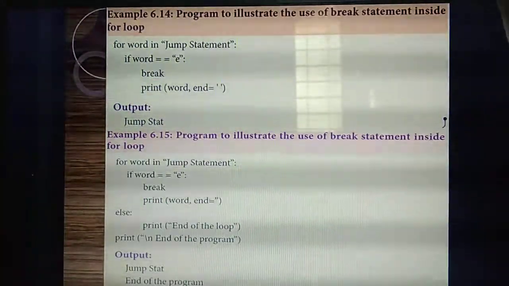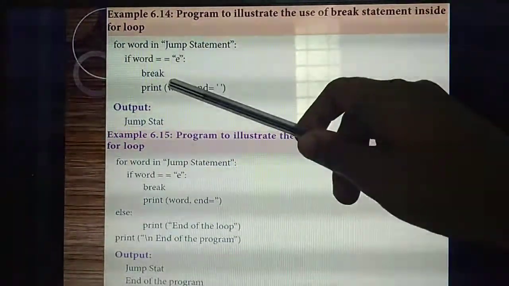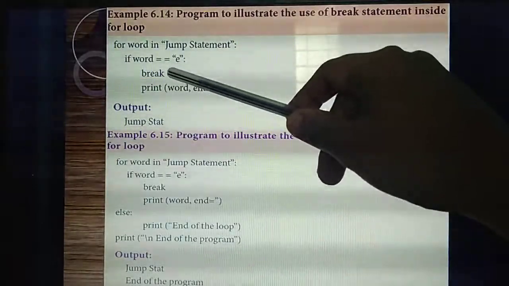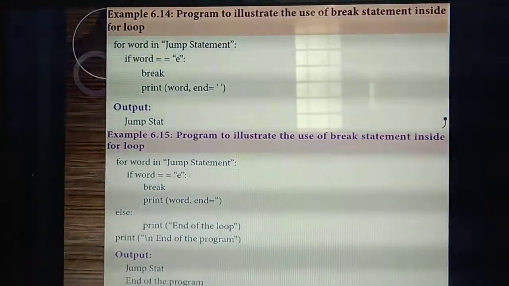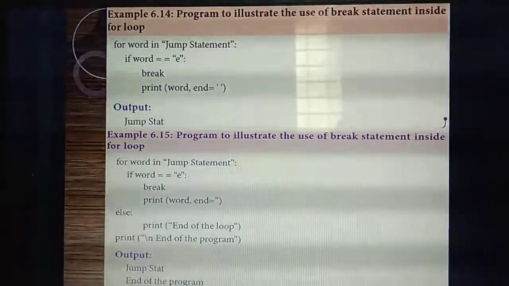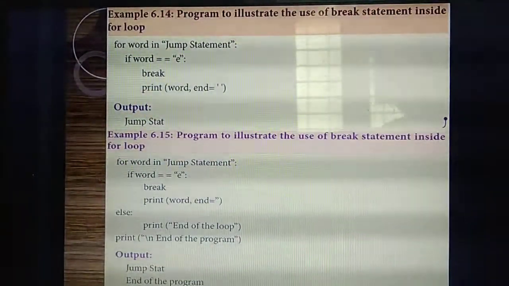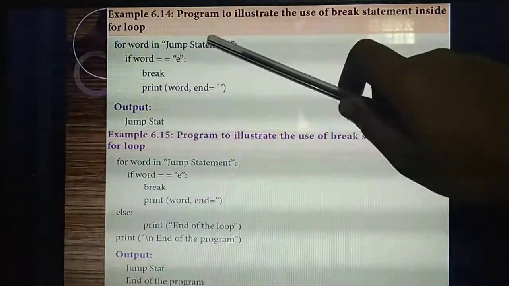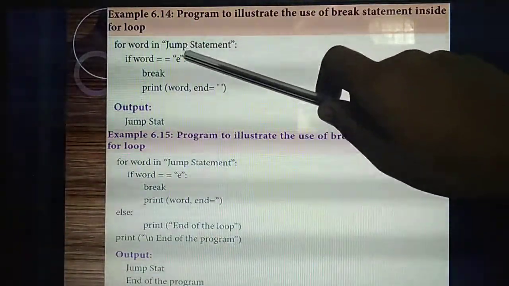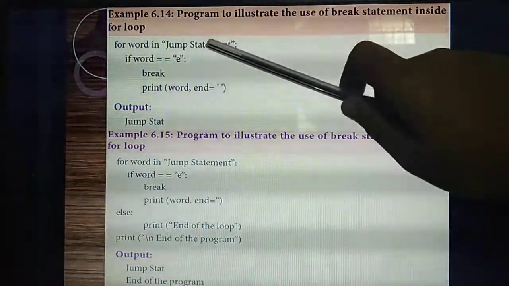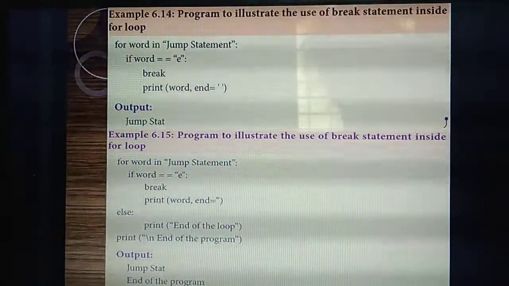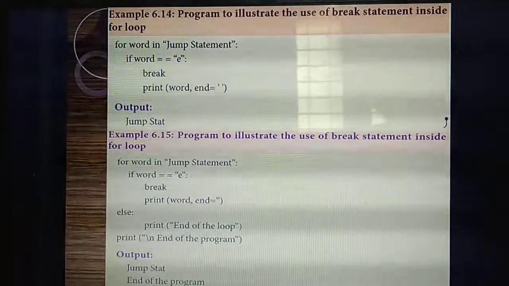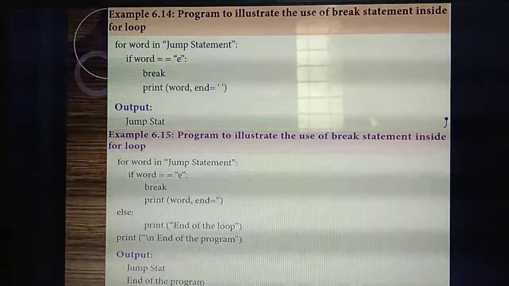So what's the use of the break statement? Whenever the condition is satisfied with the break statement, immediately the program comes outside of the loop. Whether the remaining part after E will print? No. See the output, till STAT only it will print, because the letter E is found here. The remaining part won't get executed. The program will terminate the remaining parts. Understand the use of the break statement?